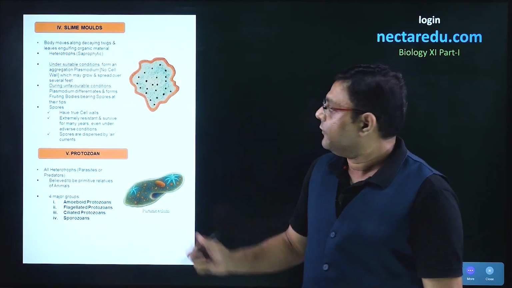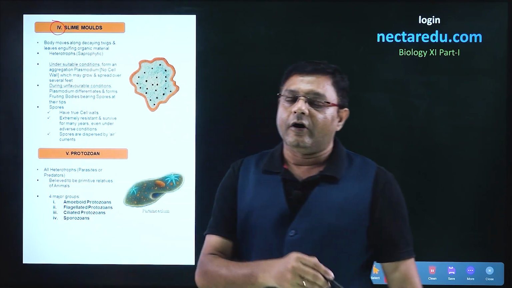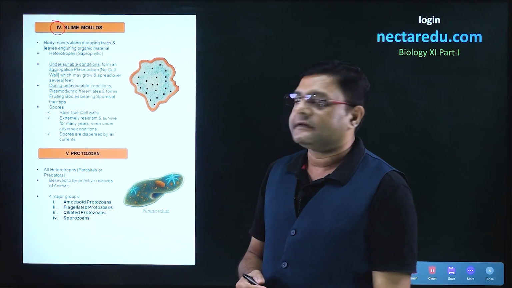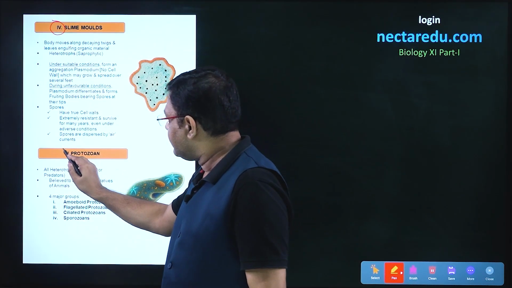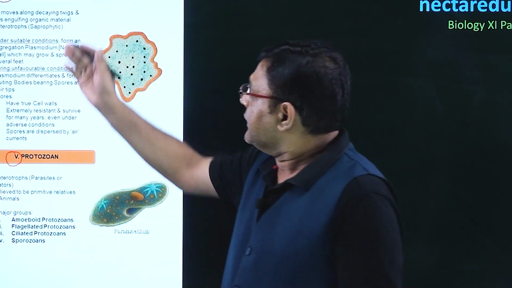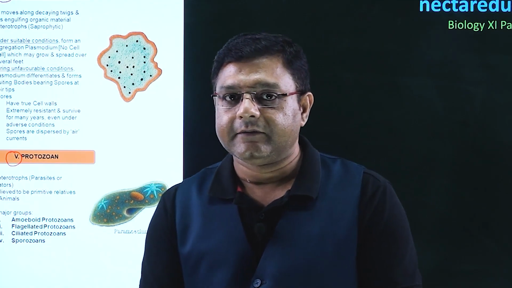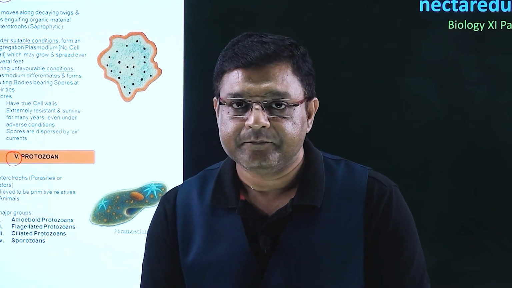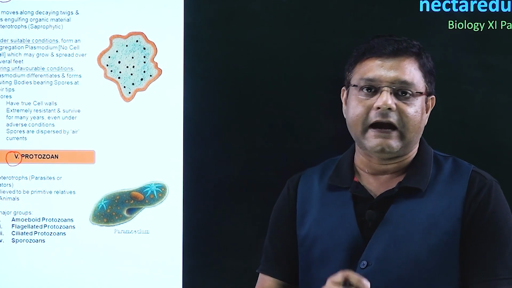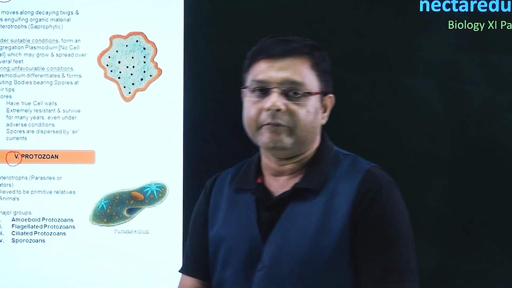In this particular video, we will talk of the fourth group of kingdom Protista, that is the slime molds, as well as we will talk of the fifth and last group, that is protozoans. So before the slime molds, there were three groups which were present. The first was chrysophytes, the second were dinoflagellates, and the third was euglenoids. And here we are starting the slime molds.